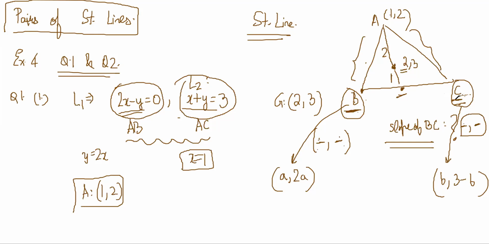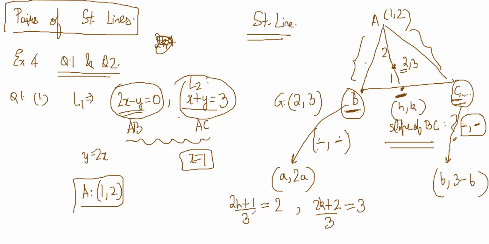So only two variables, right? And now I have one equation of the centroid, and the other equation is the midpoint, which I already know, right? So what is the midpoint? I will do it by the section formula here, 2 into 1. So let's take h, k as the midpoint. By the section formula, it comes out to be, first h, 2 into h plus 1 into 1, so 2h plus 1 by 3 is equal to 2. And similarly, 2k plus 2 by 3 is equal to 3, right?